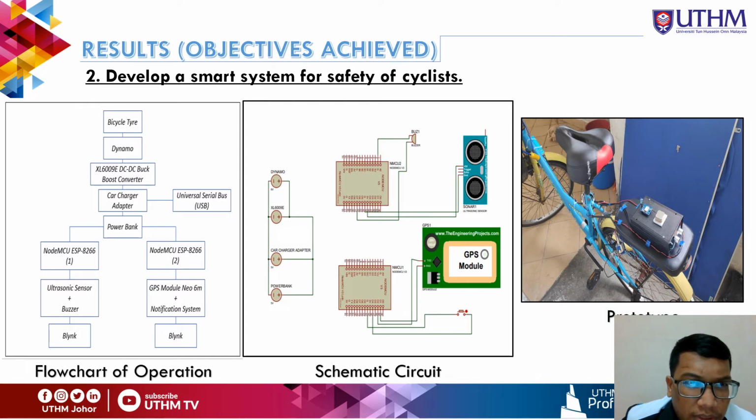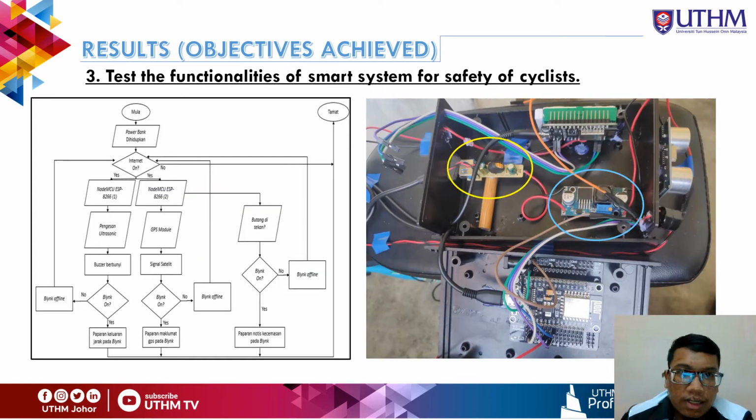And as you can see here, there is a USB plug-out also, and the power bank that will turn on the NodeMCU for the detection of distance and the GPS module. Okay, so this is the schematic circuit made using Proteus. And this is the prototype fully that I already made. The last one is to test the functionalities of the smart system.